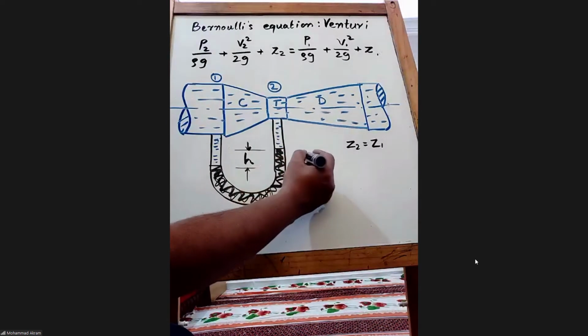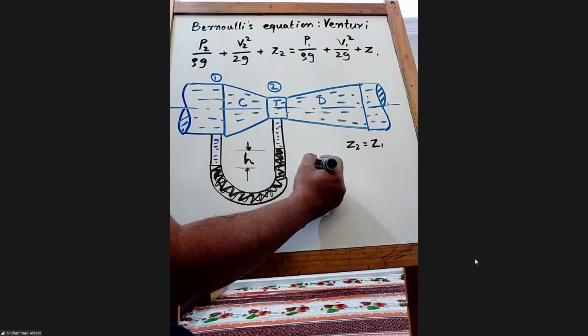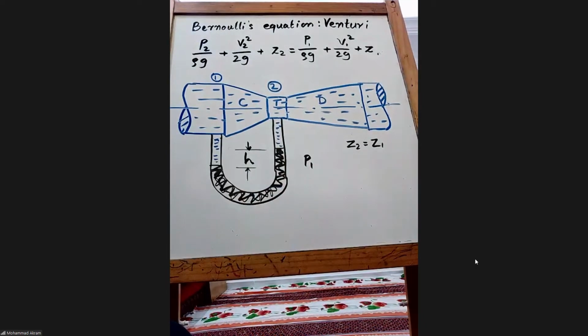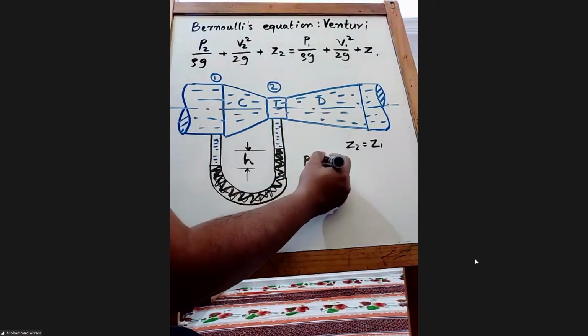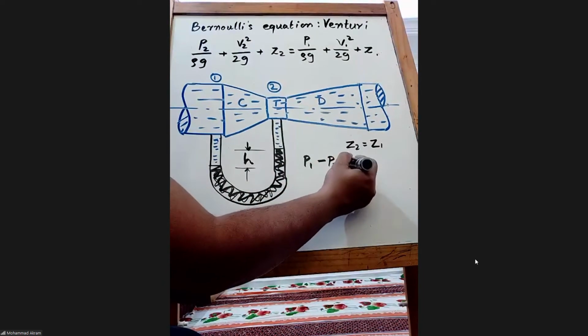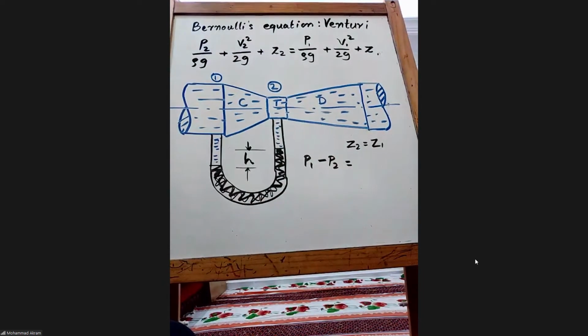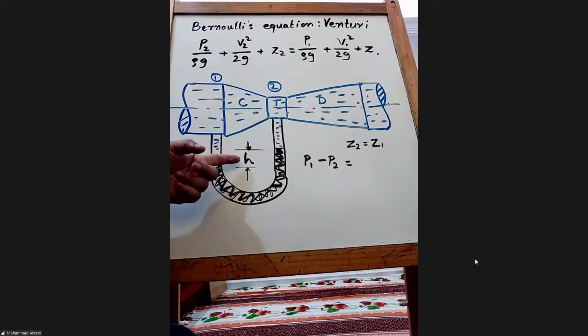Can I say which one is higher, P1 or P2? P1, right? Can you tell me what is P1 minus P2 from your first chapter? What is the pressure related to H? Is H related to pressure? Yes.